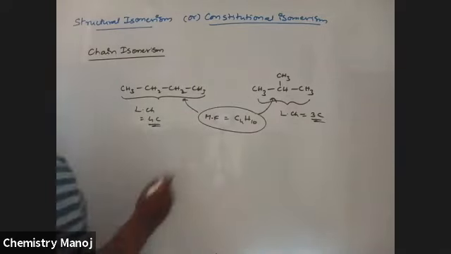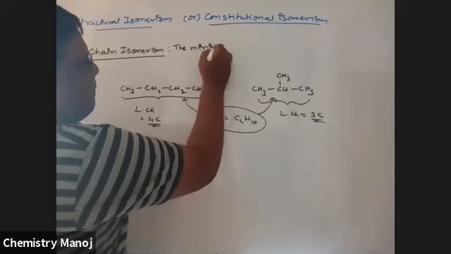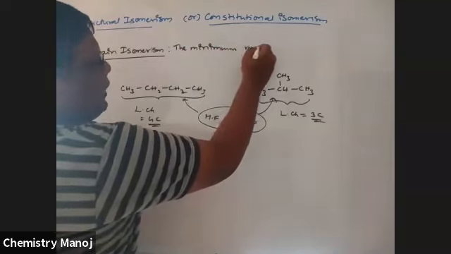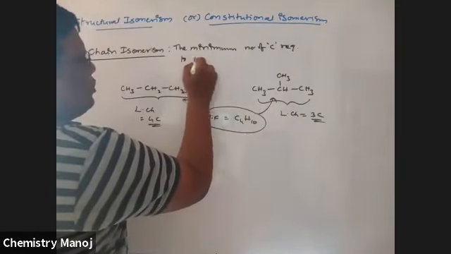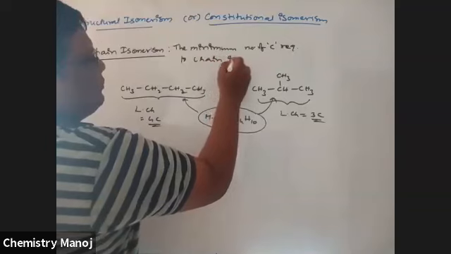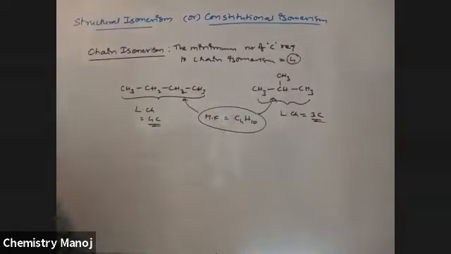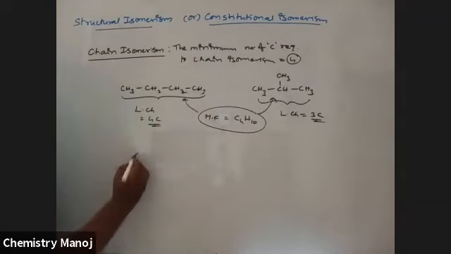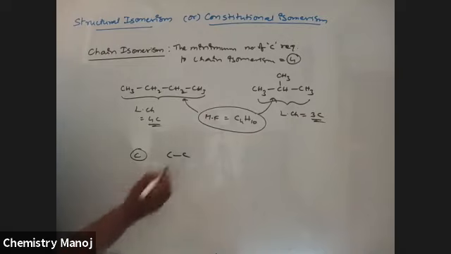So the minimum number of carbons required for chain isomerism is 4. Because if one carbon is there, no chain variation. Two carbons, no chain variation.